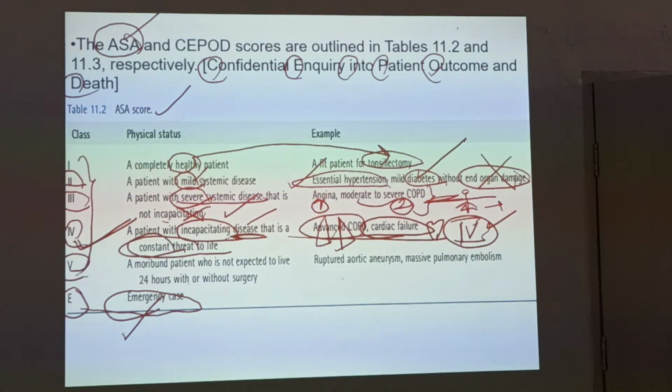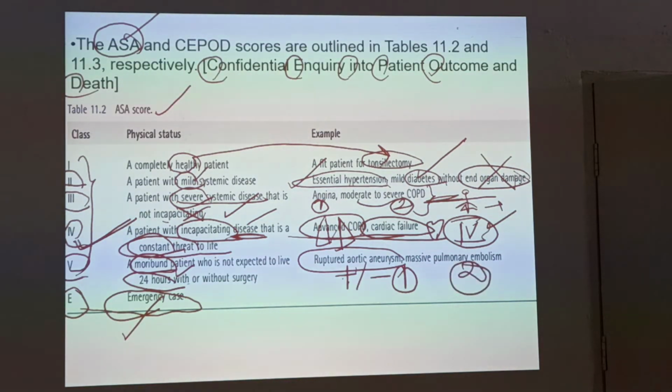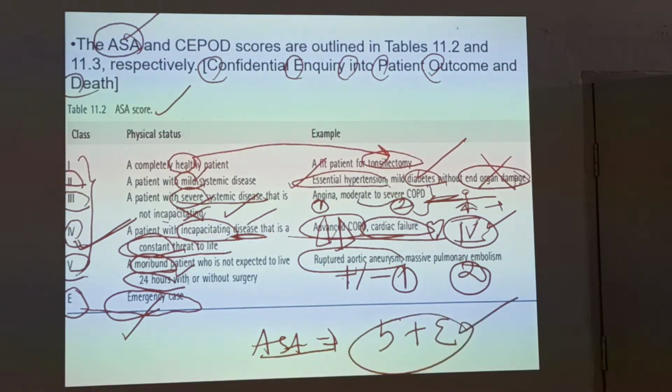Number 5 is a moribund patient. A moribund patient will not live for more than 24 hours with or without surgery. Whether you do surgery or you do not do surgery, the patient will not live for more than 24 hours. For example, ruptured aortic aneurysm and pulmonary embolism. These are the things that are possible. So for ASA, please remember, even if you may not be able to remember deeply, there are 5 classes plus emergency. 5 is the moribund and 1 is normal.